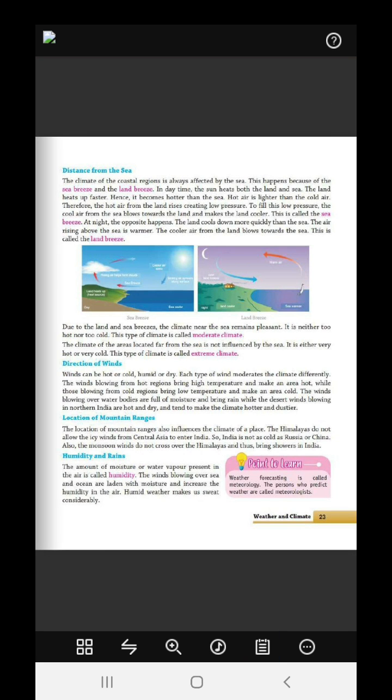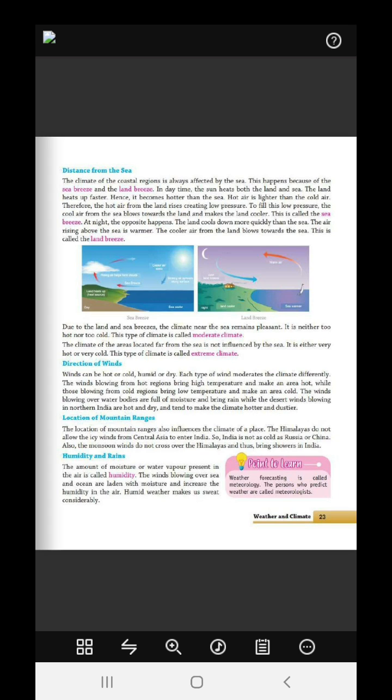Now, distance from the sea. The climate of the coastal region is affected by the sea. This happens because of the sea breeze and land breeze. They affect the temperature of the country. In daytime the sun heats both the land and the sea. The land gets heated faster. It becomes hotter than the sea. Hot air is lighter than cold air. Therefore, hot air from the land rises, creating low pressure. To fill the low pressure, the cold air from the sea blows towards the land and makes the land cool. The opposite happens in the night time.